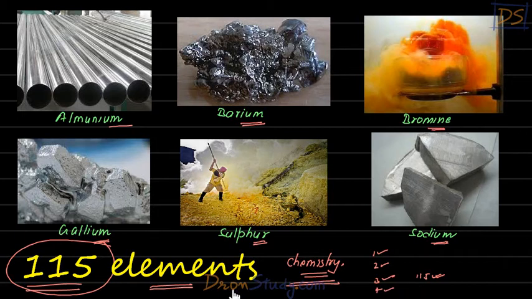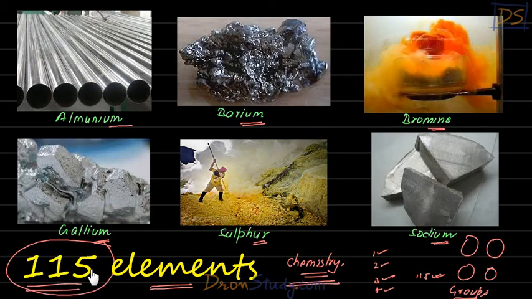So what is done, students, is that these 115 elements are divided into small groups. That makes our job easier. Out of these 115 elements, some will have slightly similar properties.